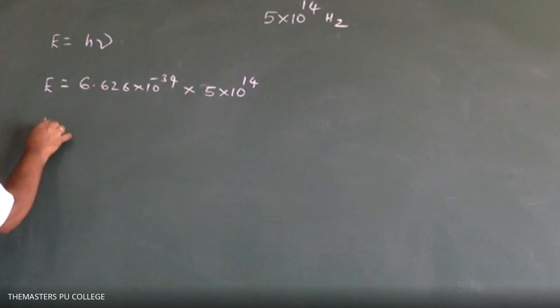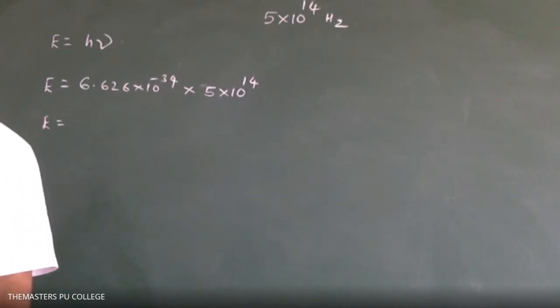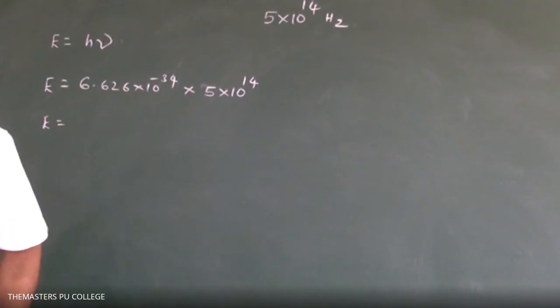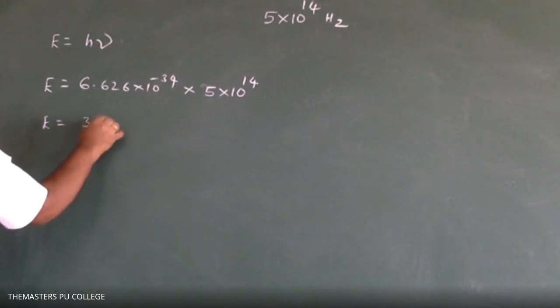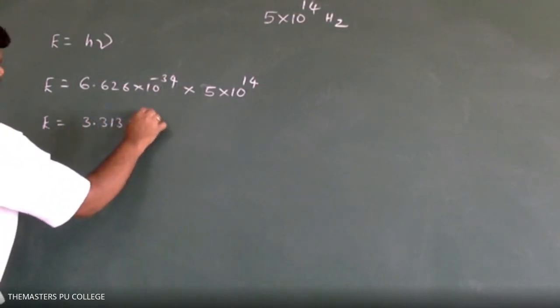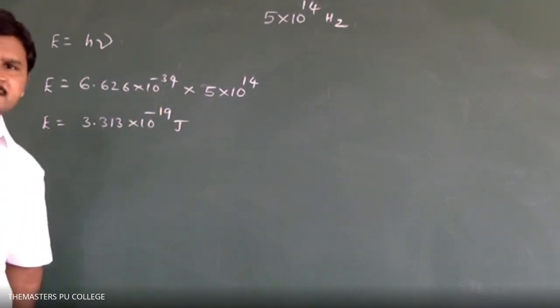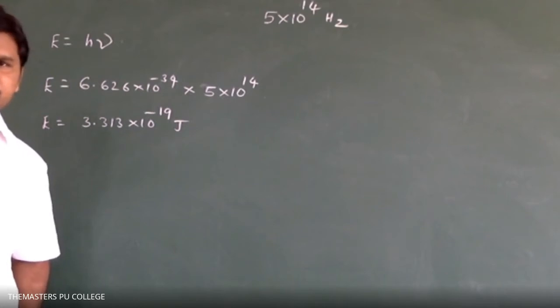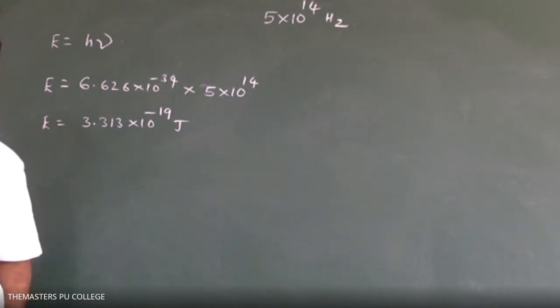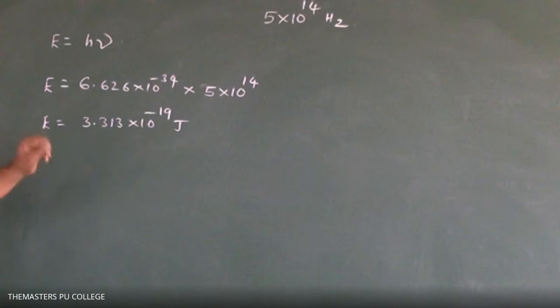Then E is equal to, how much will you get? 6.626 into 5. In scientific notation, you will get 3.313 into 10 power minus 19 joules. This is the energy of one photon.